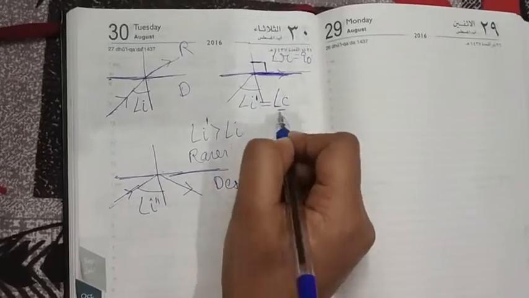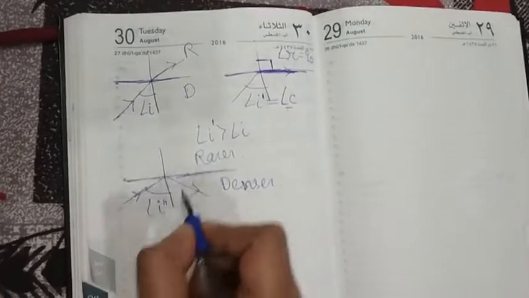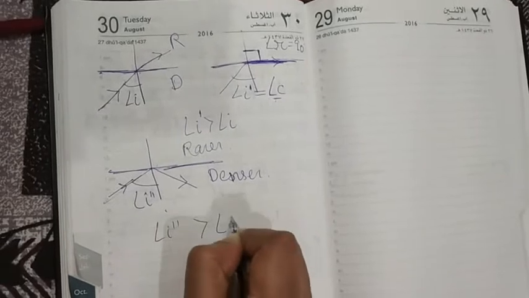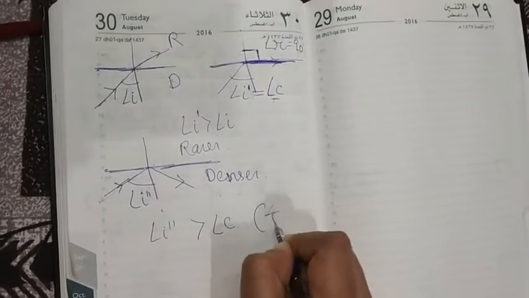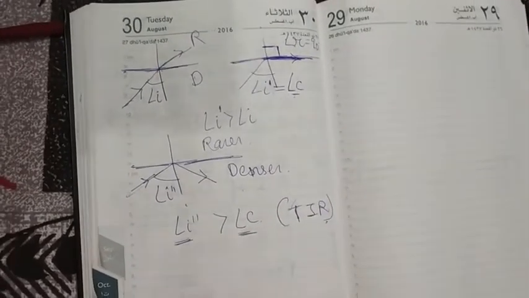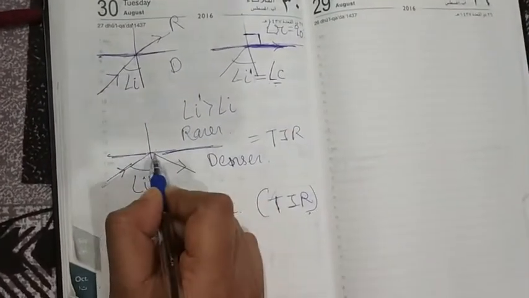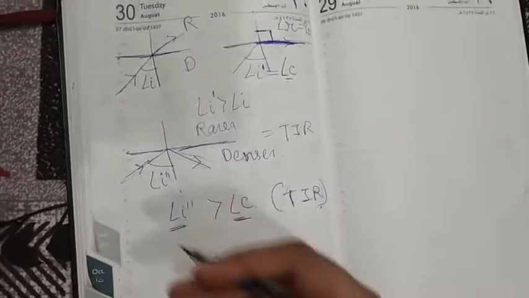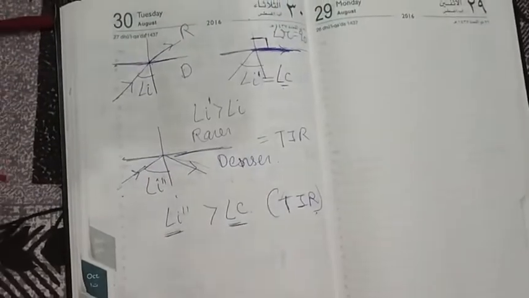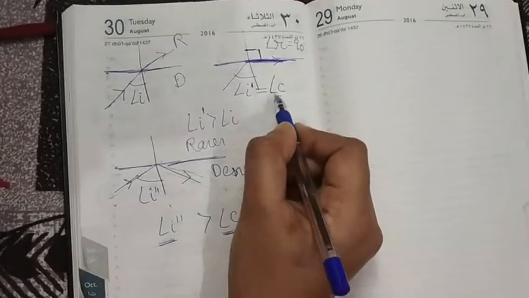Okay, fine. This is called critical angle. At critical angle, angle R is equal to 90 degrees. But at this point, it means I double dash should be greater than critical angle for total internal reflection. For total internal reflection, angle I dash must be greater than angle C, by the definition of total internal reflection, because only then will light come back to the denser medium. It will not go to the rarer medium. So this is the condition of total internal reflection: when I double dash is greater than critical angle.